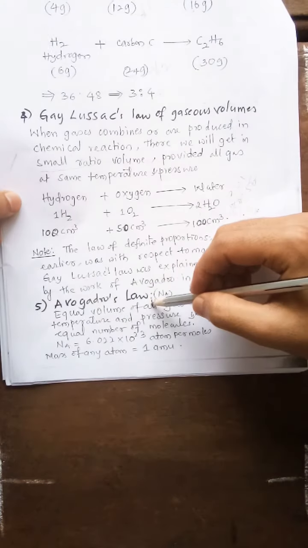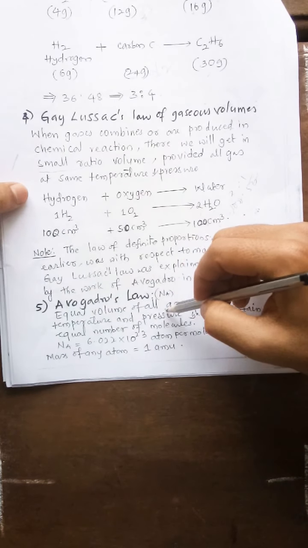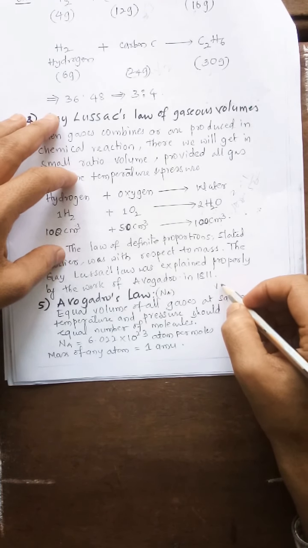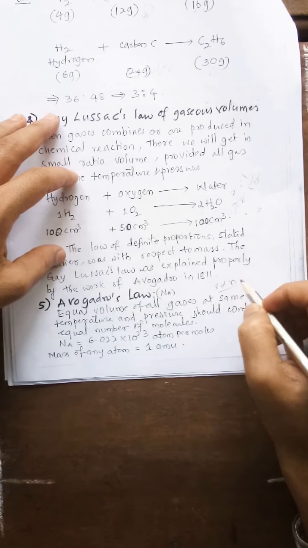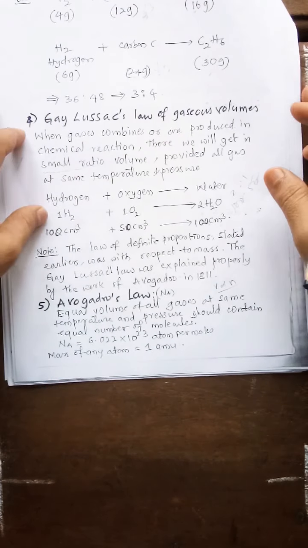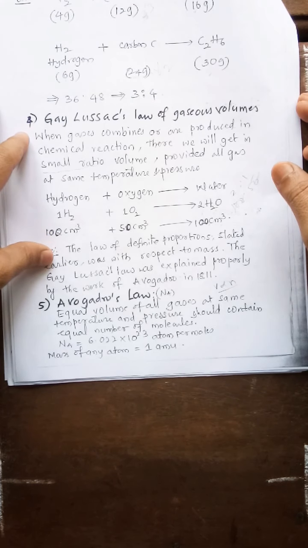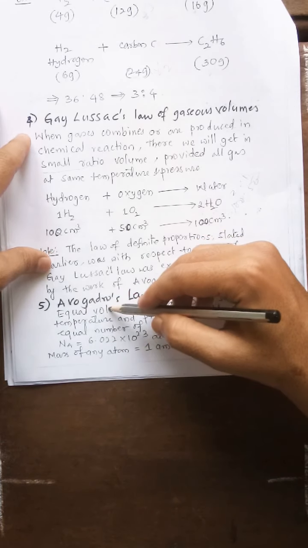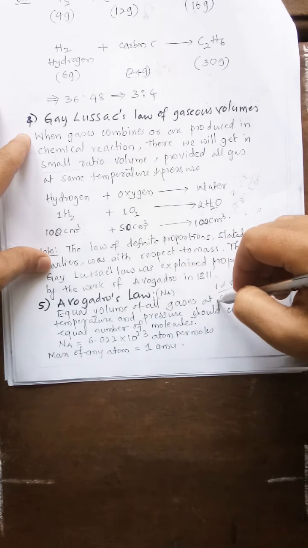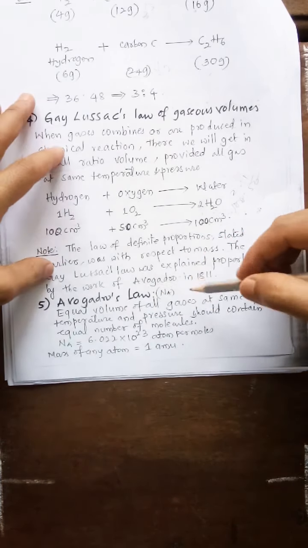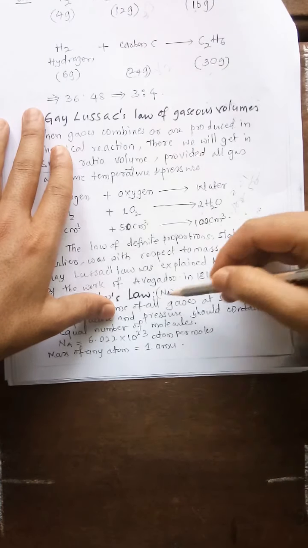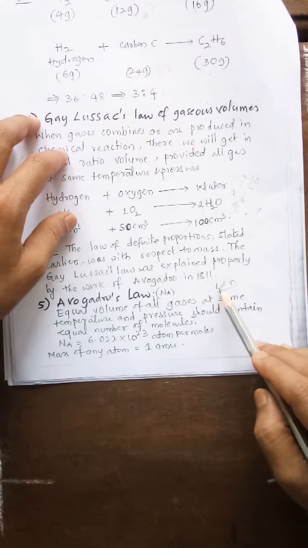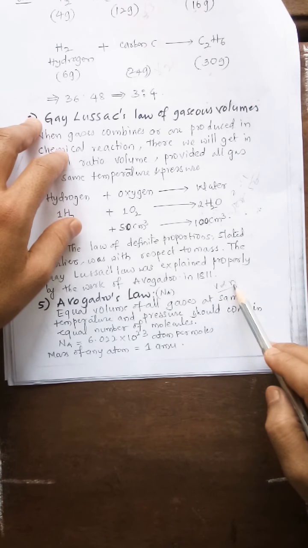Now Avogadro's law. What is Avogadro's law? It is concerned with volume. Volume is directly proportional to the number of particles. It states that equal volumes of all gases at the same temperature and pressure contain an equal number of molecules. This means volume is directly proportional to n.